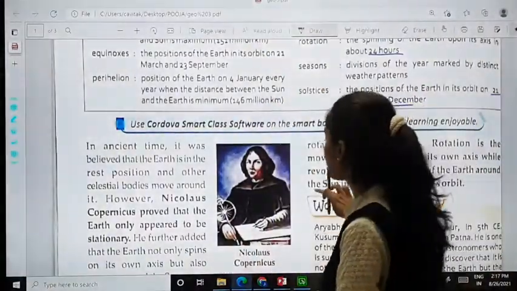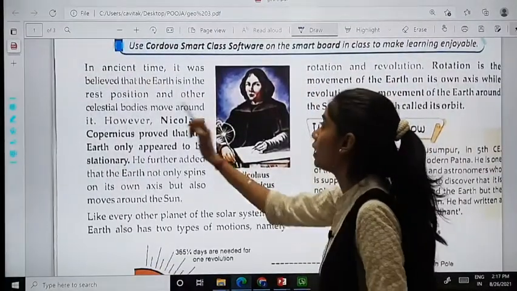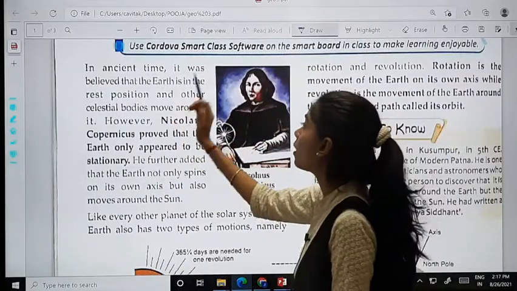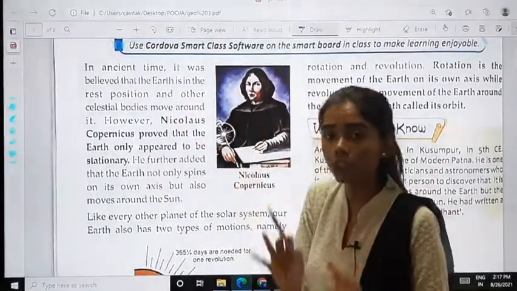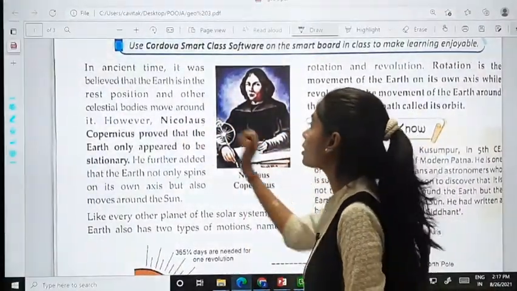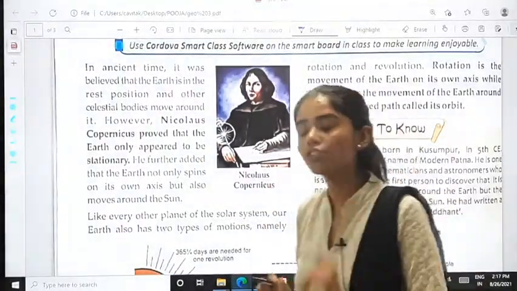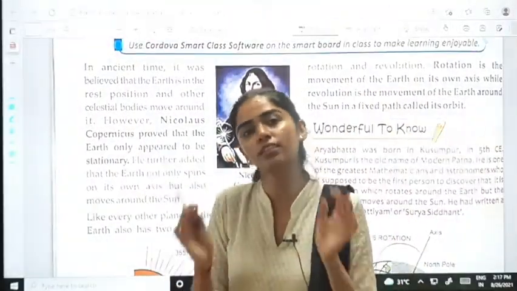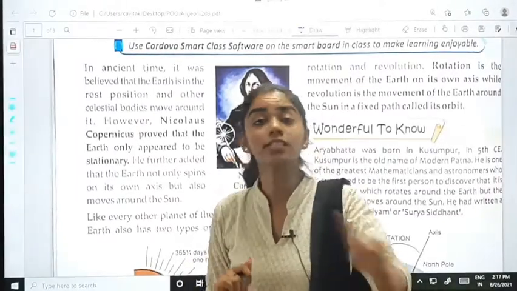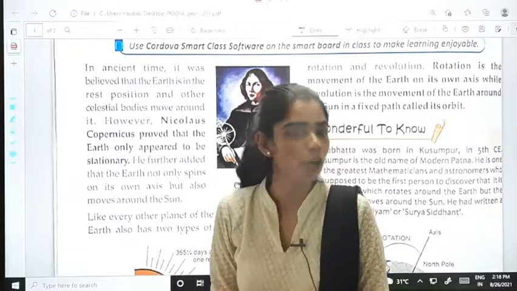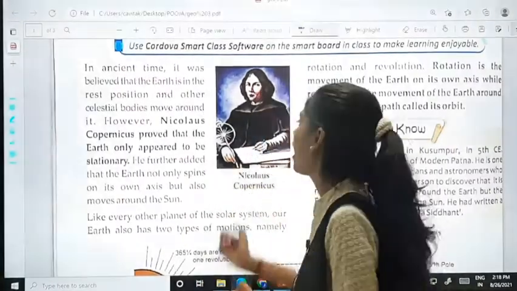Let's start with it. In ancient time, it was believed that the earth is in the rest position and other celestial bodies move around it. So, in ancient time, what happened? People thought that earth does not move. It is the other celestial bodies that keep on moving. But now we know that is not true.